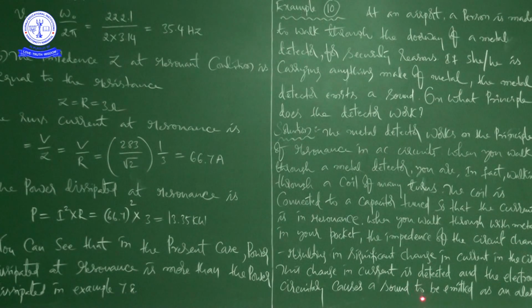This change in current is detected and the electronic circuitry causes a sound to be emitted as an alarm. As an alarm, right? That is like a beep sound. So then everybody will be alert, okay? Then they will ask to stop us. So when you stopped, again they will check us, our pockets and our entire body, right?